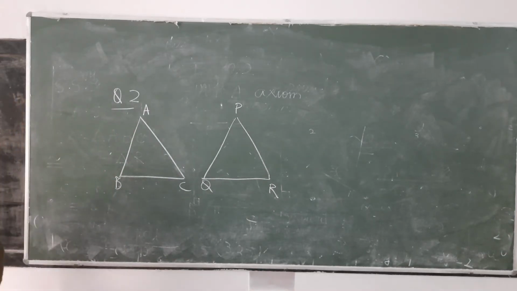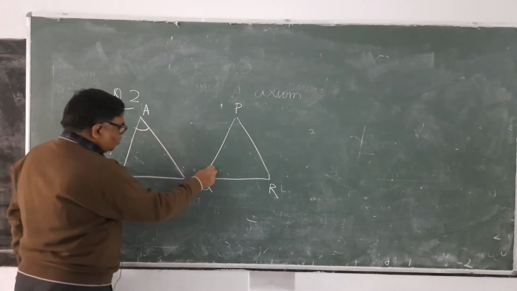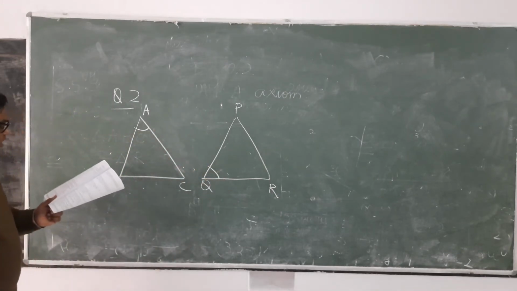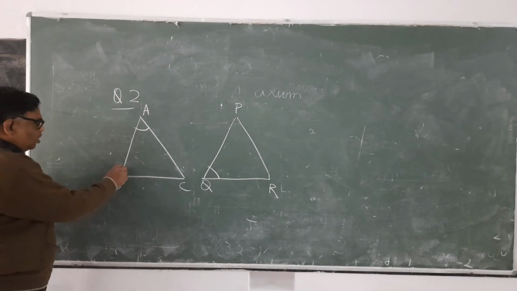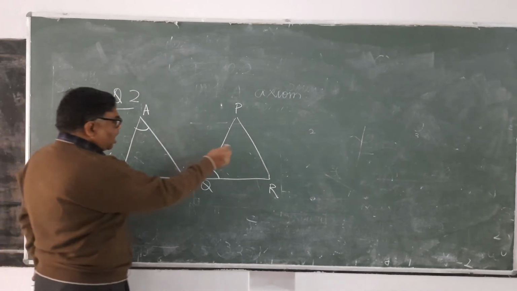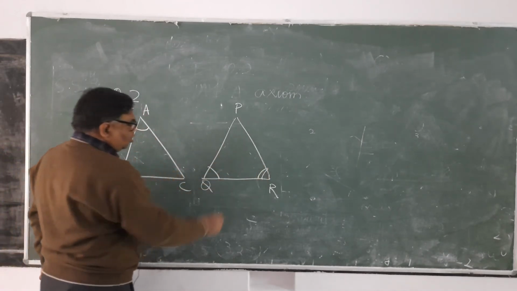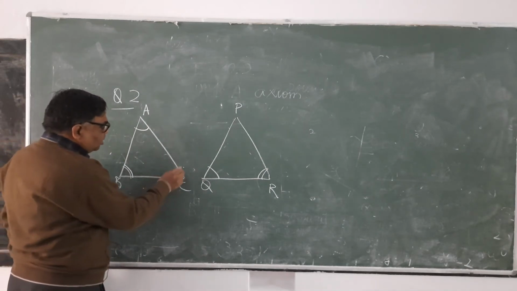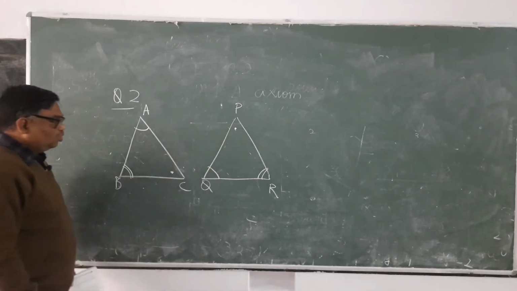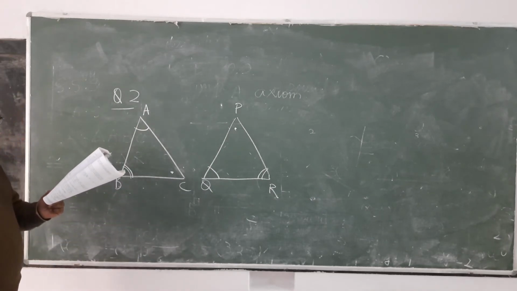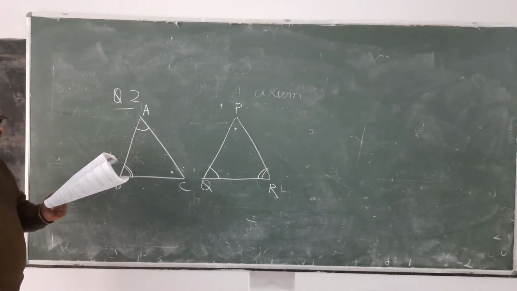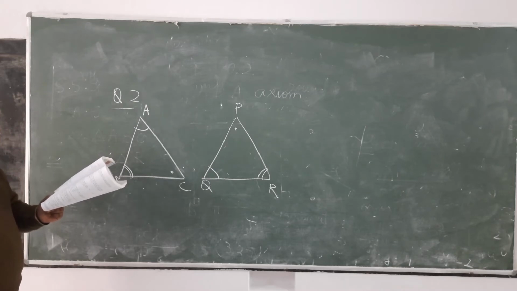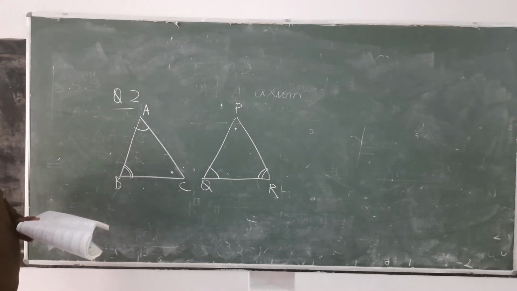Angle A is equal to angle Q, means this angle is equal to this angle. Then angle B is equal to angle R. This equals this. Therefore, the third will be automatically equal. Which side of triangle PQR should be equal to the BC of triangle ABC?